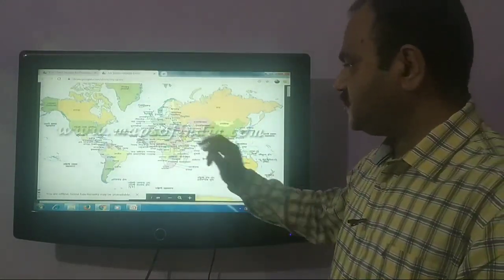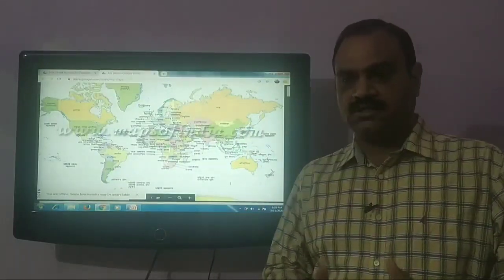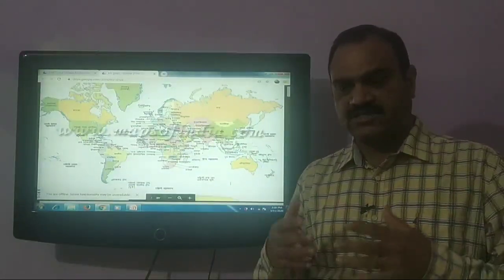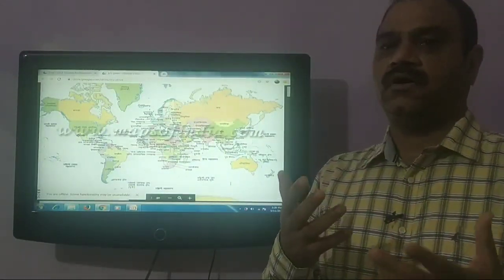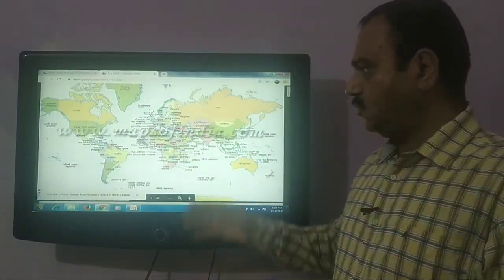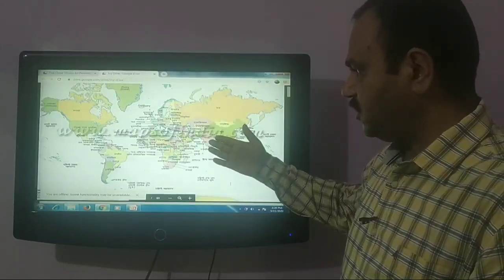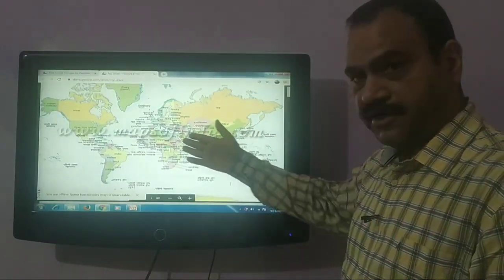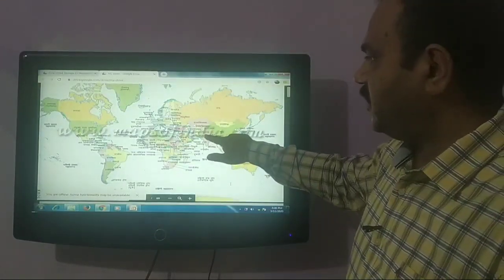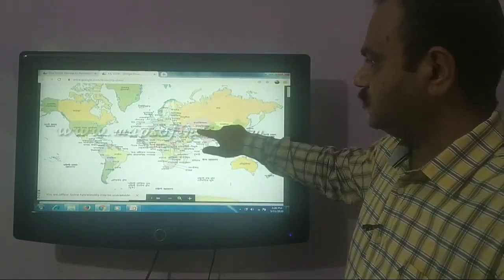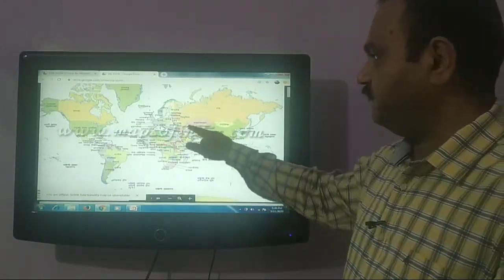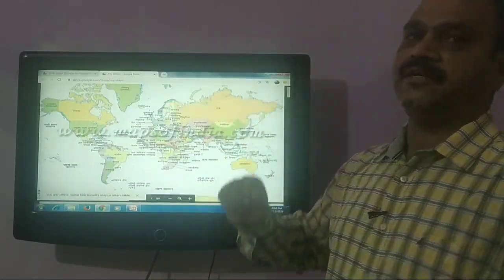With the opening of Suez Canal in 1869, the distance of India from Europe has diminished by at least 7,000 kilometers. So India has a very strong position in the Indian Ocean. Apart from this, this Indian landmass is connected to the whole Asian landmass of Western Asia and the Central Asia.